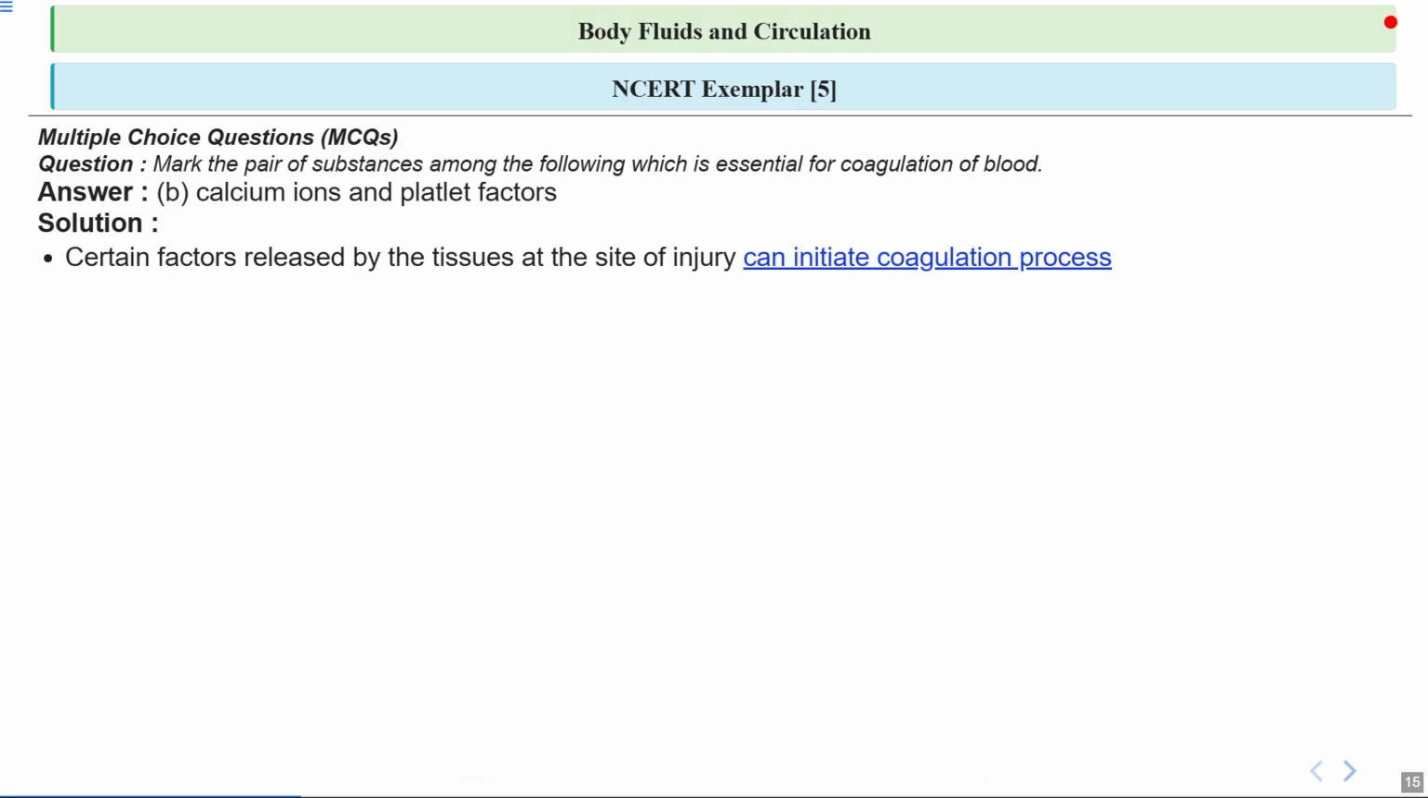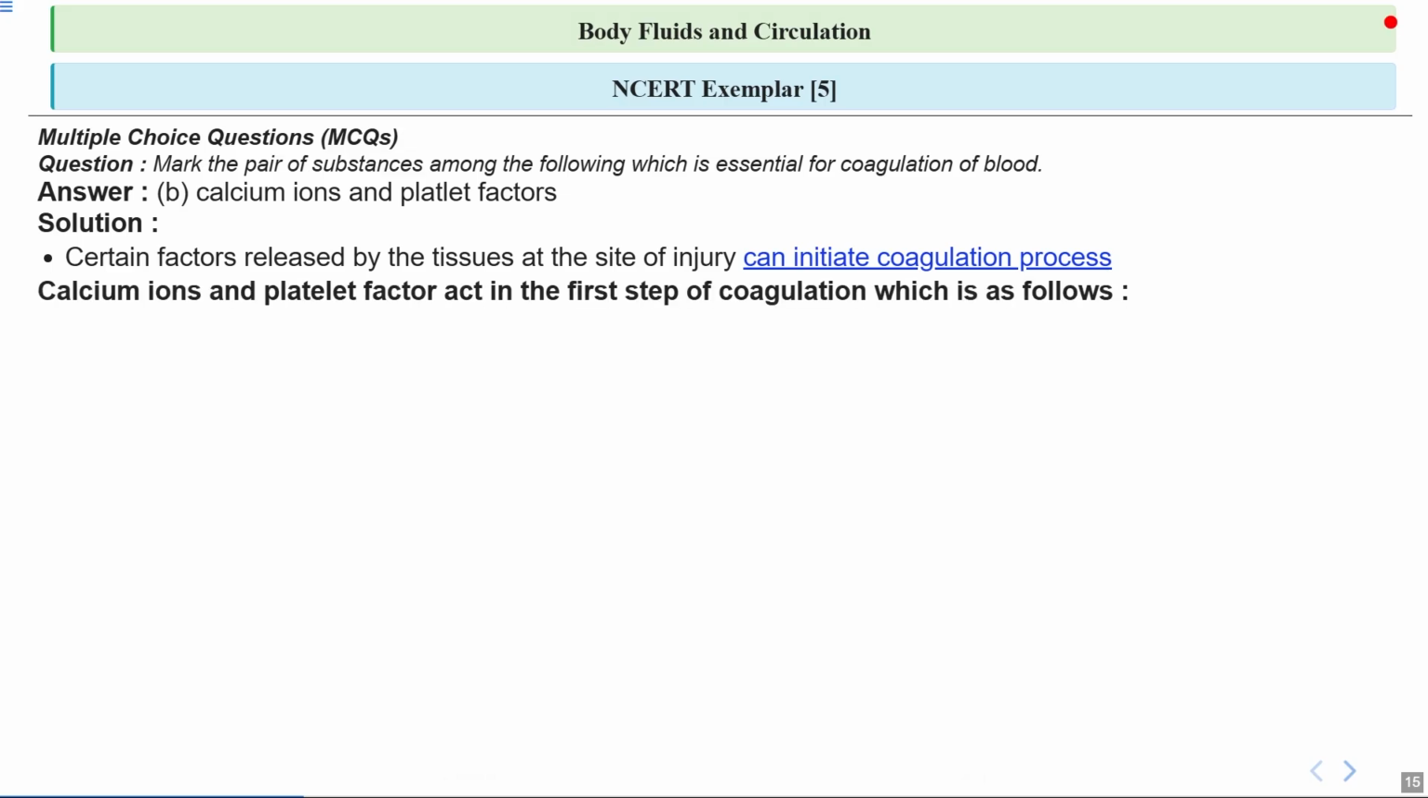If we talk in detail, we already noticed that when we get an injury or a cut, certain factors are released right at the site. Think of it as emergency signals that call for help to stop the bleeding. These signals kick off the whole clotting process. Now let's focus on the roles of calcium and platelet factors. These two act right at the beginning of the clotting process. You can think of them as the first responders who arrive at the scene to start organizing the repair work.